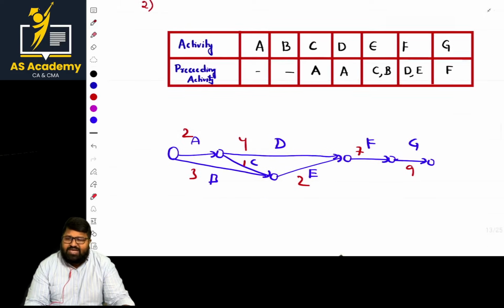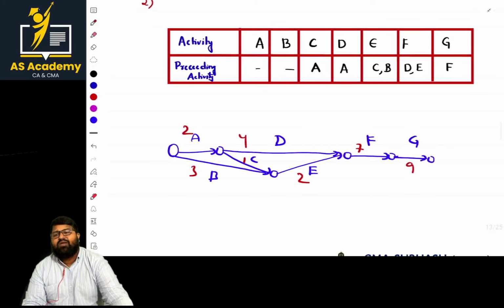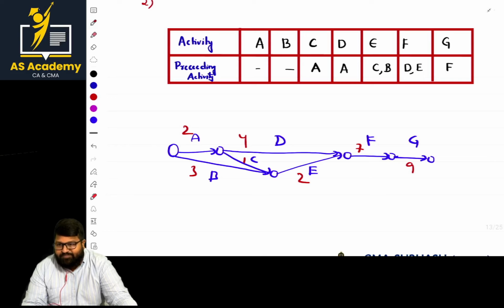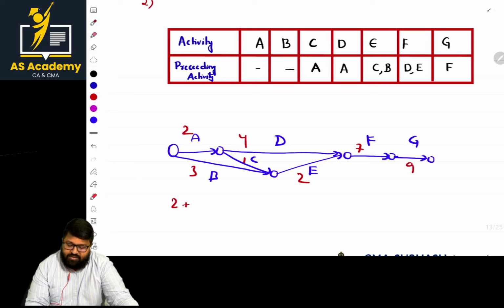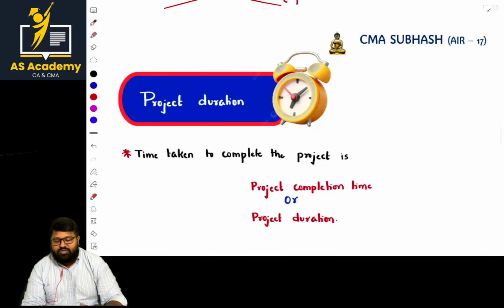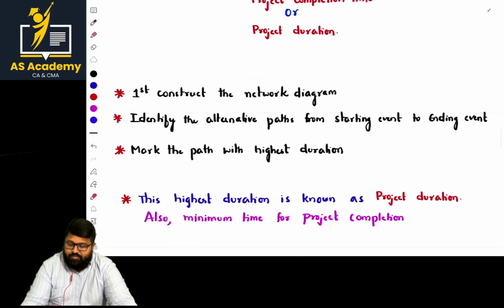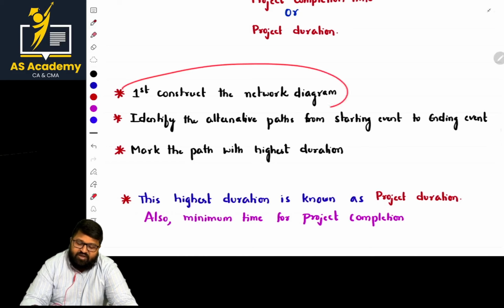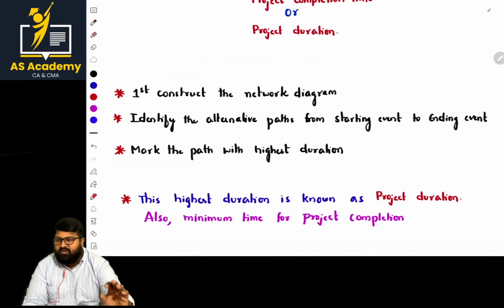As the time is given, just taking the calculator and adding the total is not appropriate, because there are some processes. You may calculate 2 plus 3 plus 4 plus 1 plus 2 plus 7 plus 9. This is absolutely wrong. Basically, to calculate the project duration, what should we do first? The basic fundamentals. First, construct the network diagram. We are done with that part. Anyway, I have solved three things so that we get clarity.